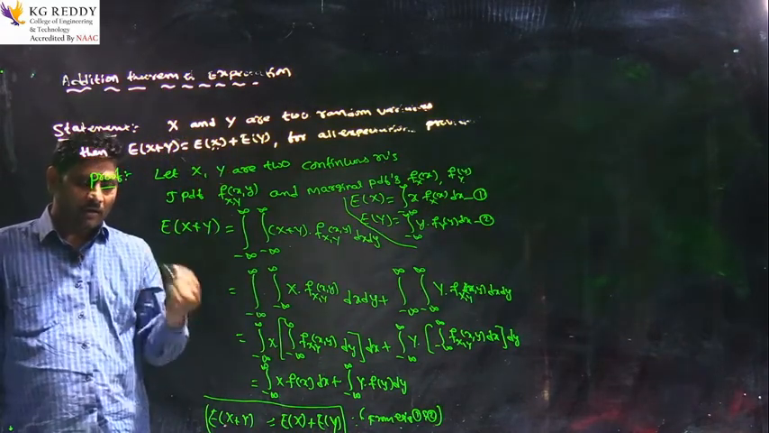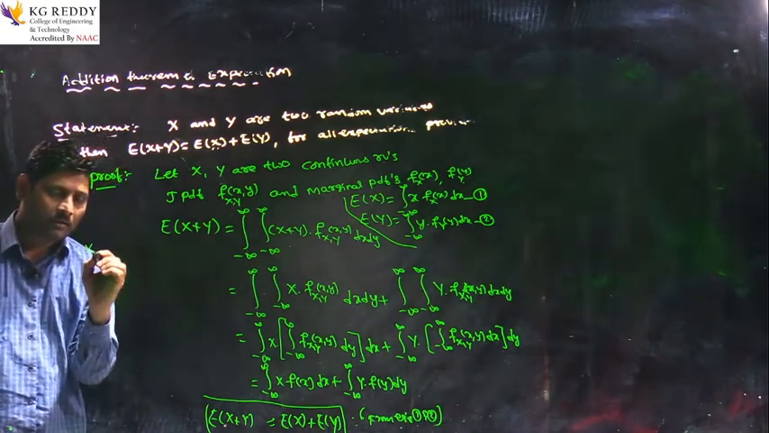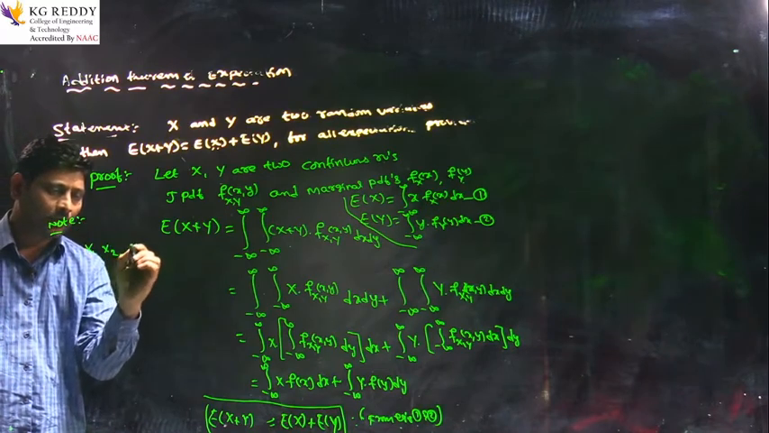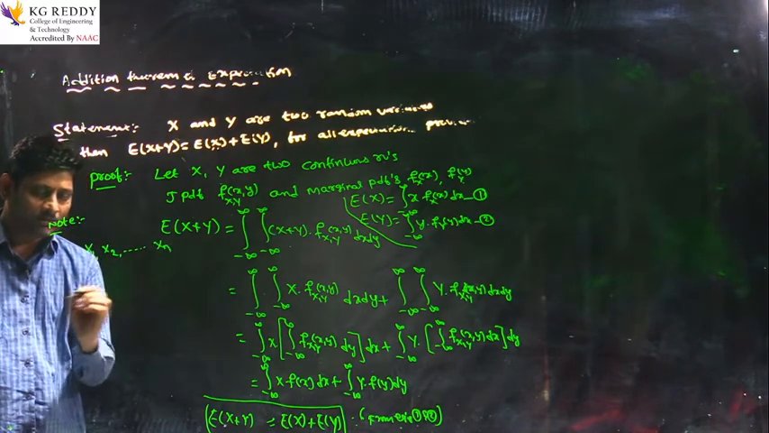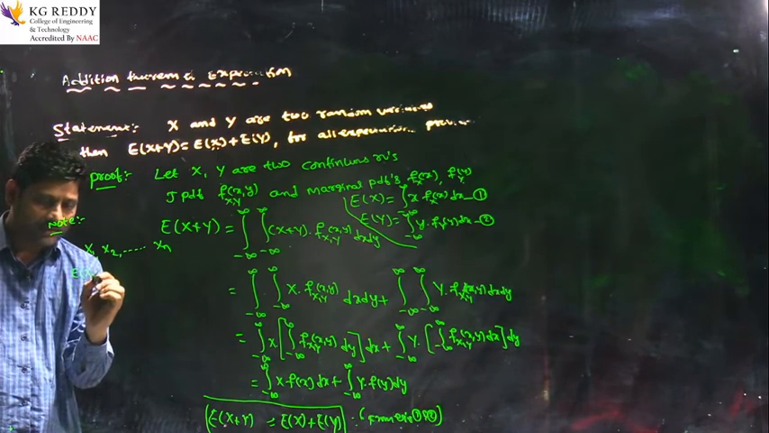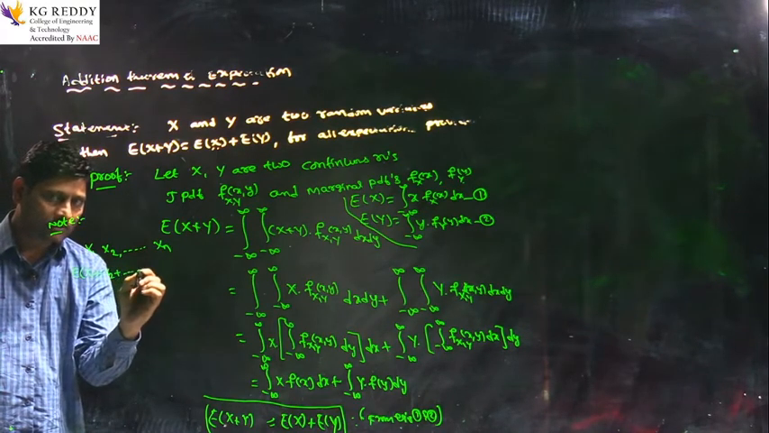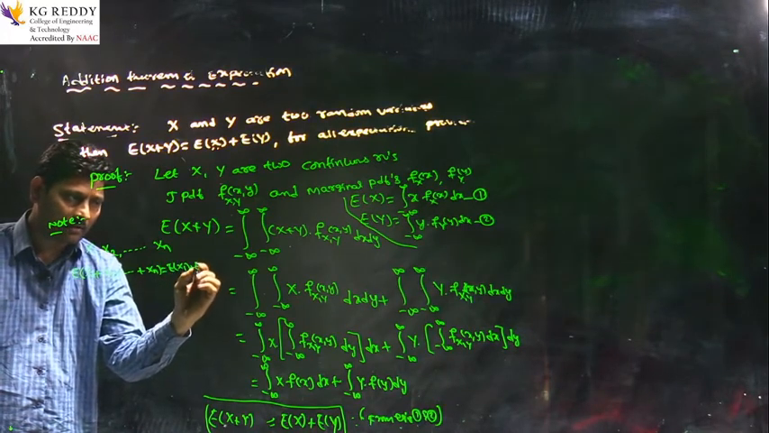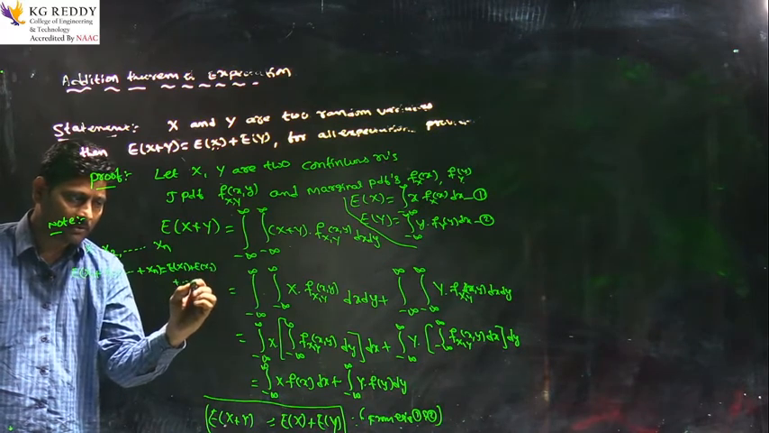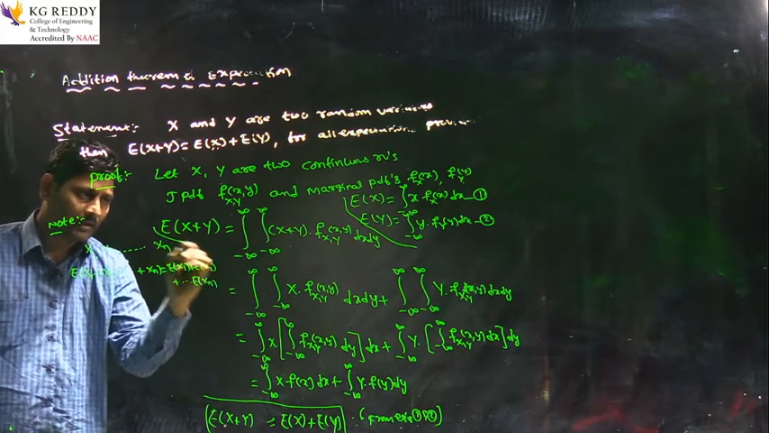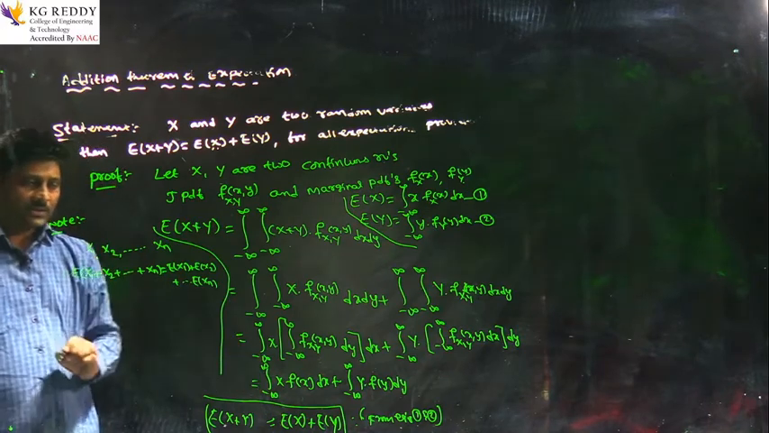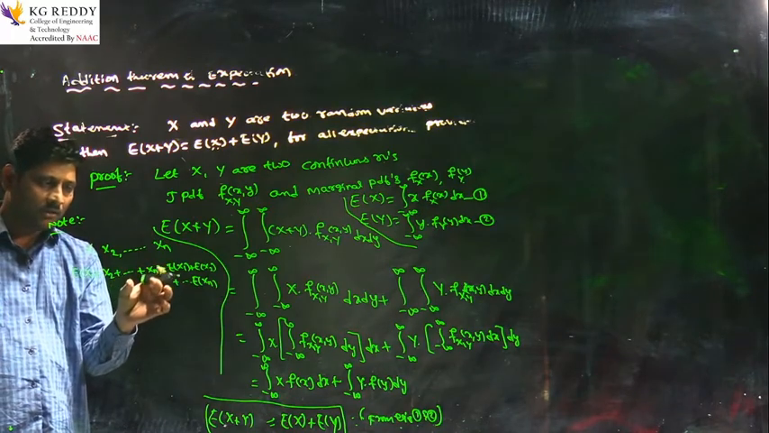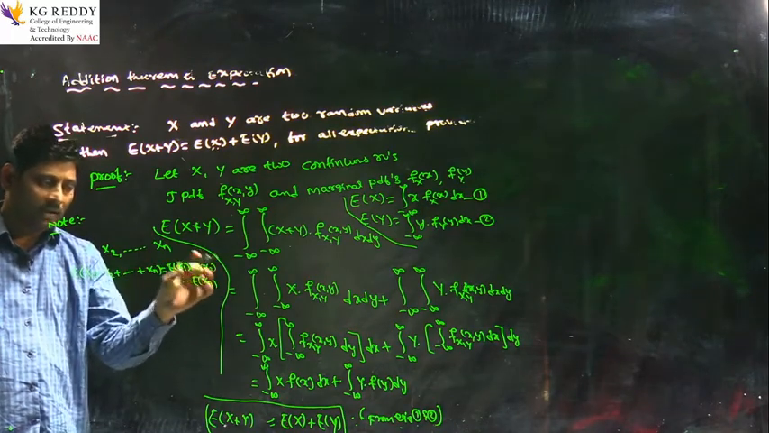But if there are n random variables x1, x2, and so on xn, then the addition theorem of expectation is given by expectation of x1 plus x2 plus and so on xn equals expectation of x1 plus expectation of x2 plus and so on expectation of xn. Just a generalization of this theorem. So, the expectation of the sum of n random variables is equal to the sum of their individual expectations.